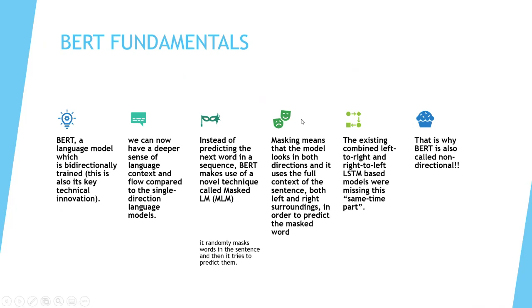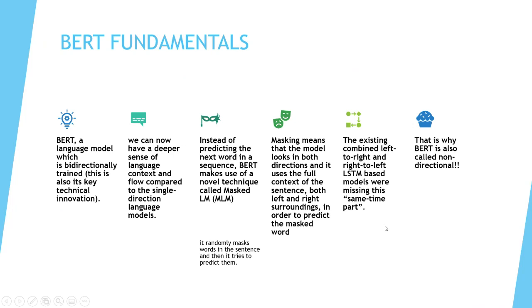Masking means that the model looks in both directions, left to right and right to left, and uses the full context of the sentence in order to predict the masked word. We will come to the masking scenario in a couple of slides.